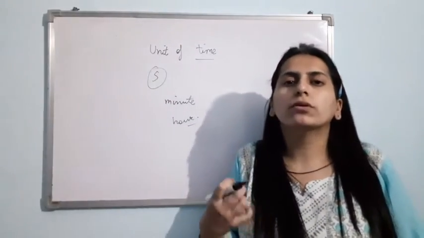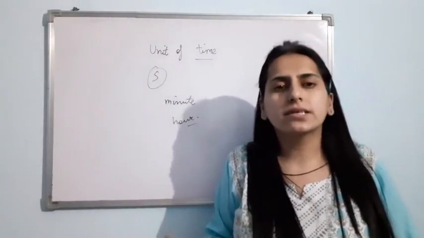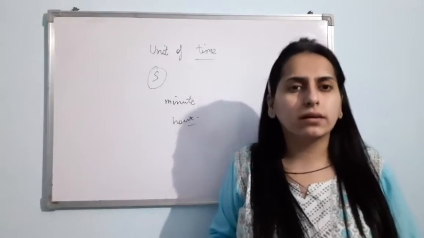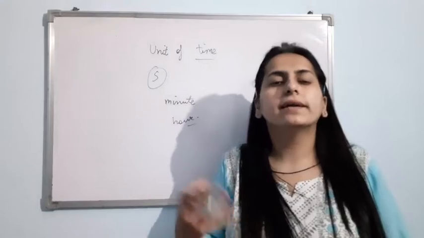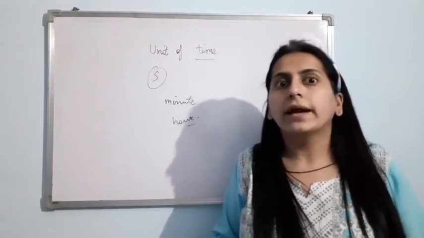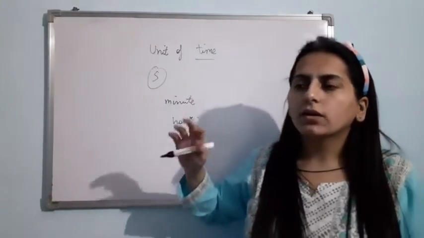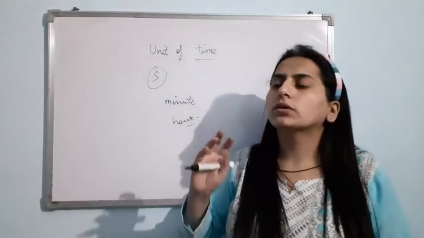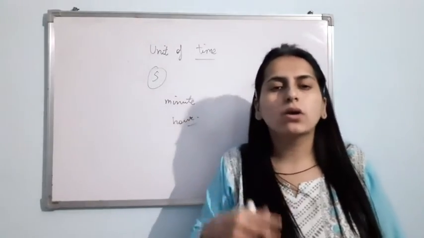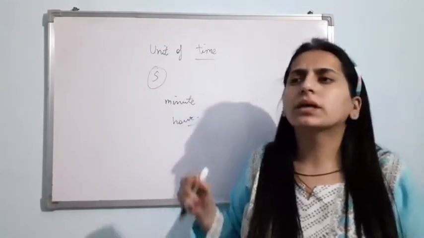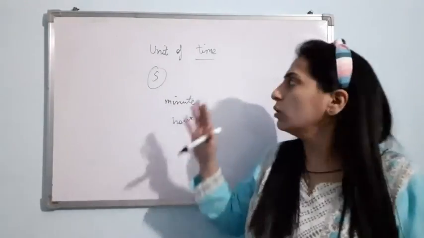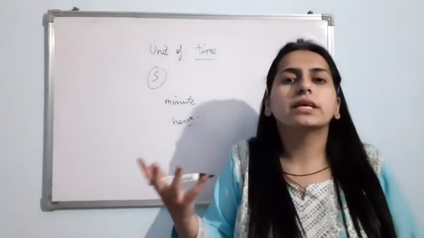Like suppose if I want to tell my age, I'll tell it in years. I can't tell it in days. I can't tell it in minutes. That would be impractical. So if I want to tell my age, obviously I'll tell it in years. If I want to tell the distance of my house to my school, I'll tell it in kilometer or meter. If I talk about the time taken by me to cover the distance between my house and the school, obviously that time will be in minute or in hour. That time won't be in years. Are you getting my point? So we use the unit according to the convenience.